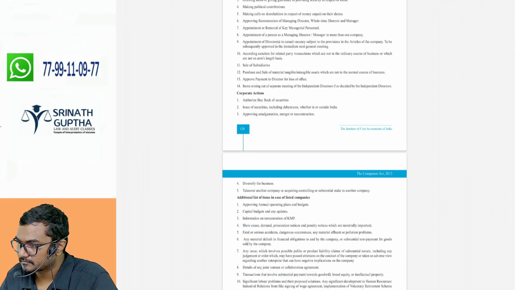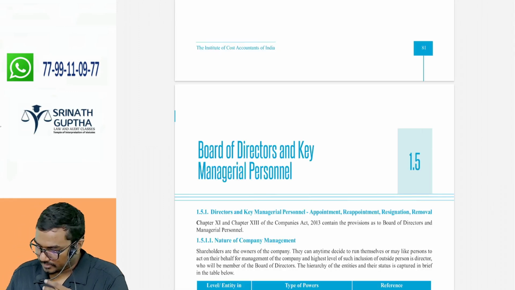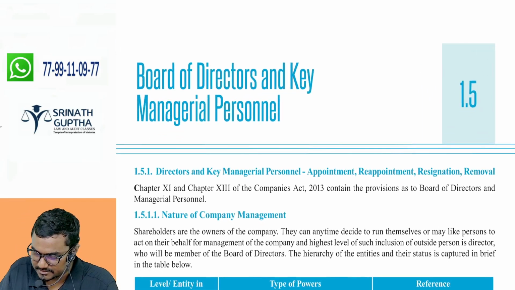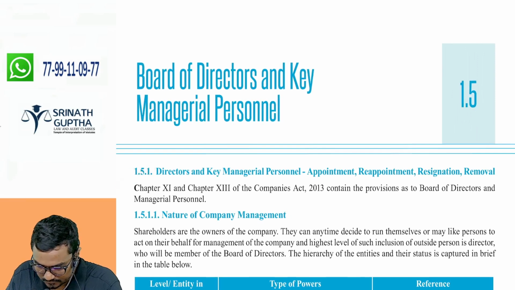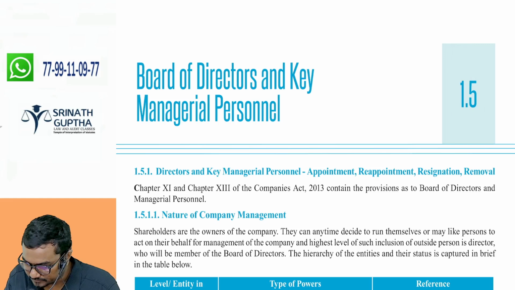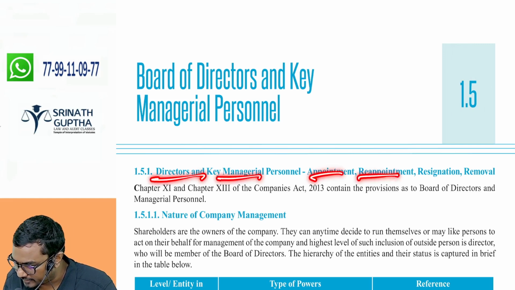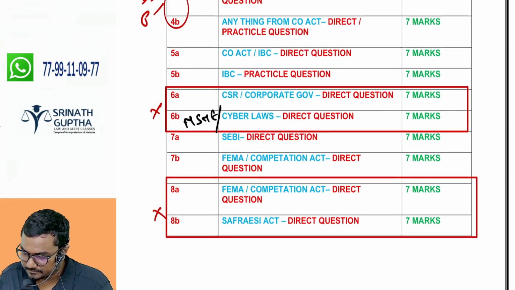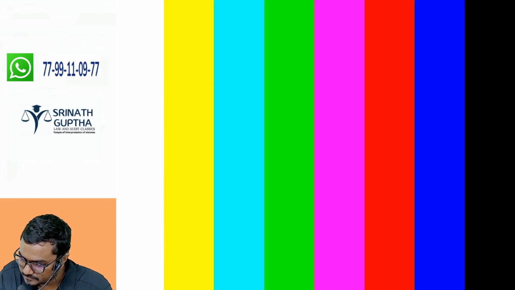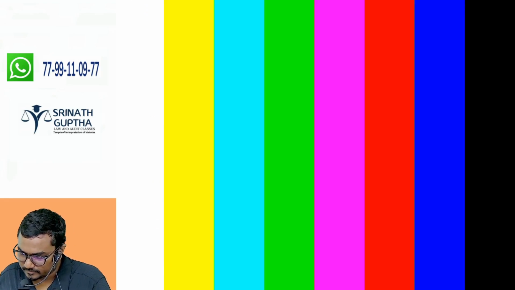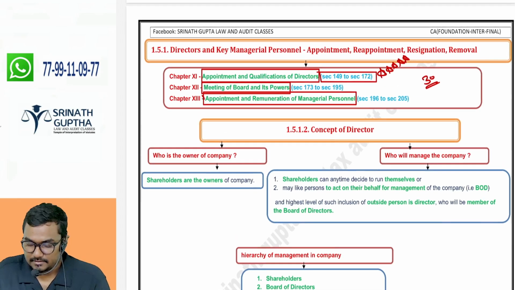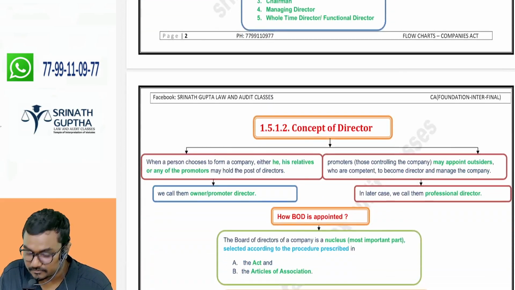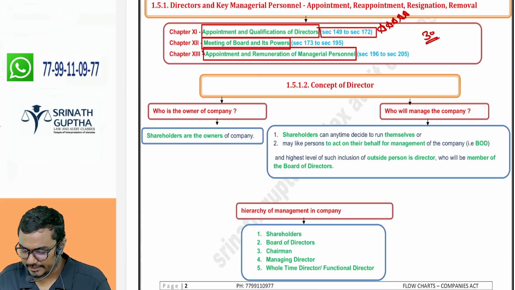So 1.5, BOD and key managerial persons. 1.5.1, directors and KMP appointment, reappointment, resignation and removal. Then 1.5.2. As it is, we are going from the initial material itself.